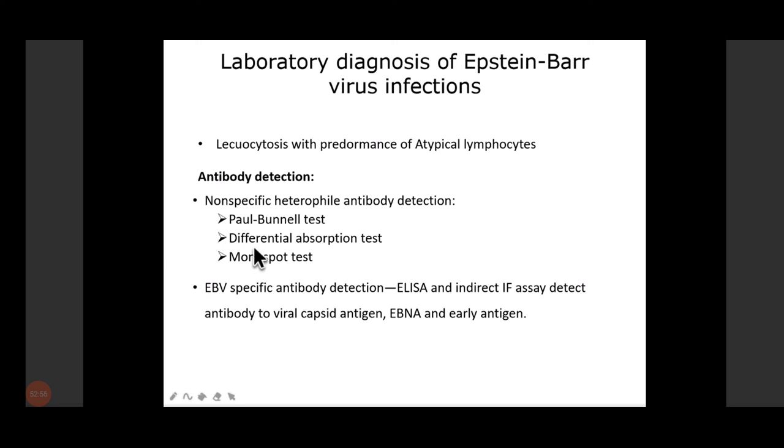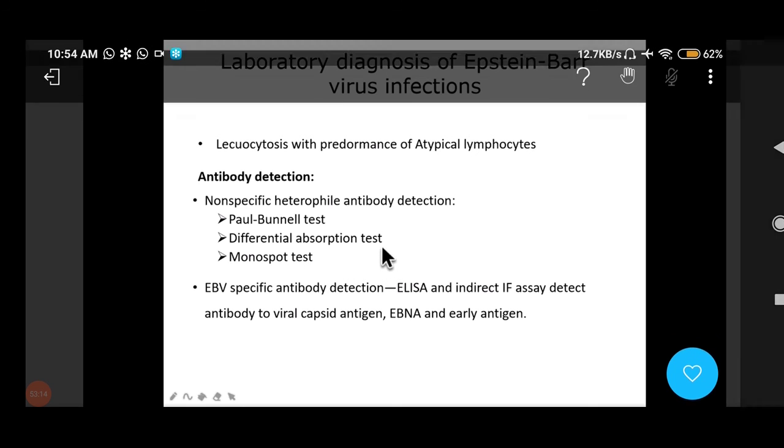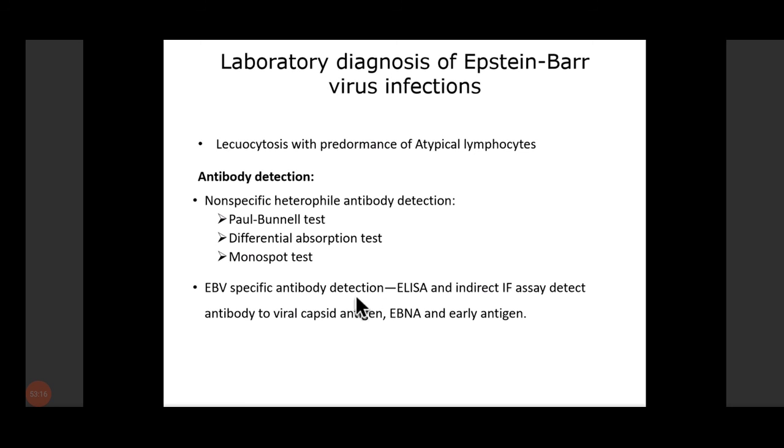So we look for the absorption of agglutinin with guinea pig kidney cells or ox red cells, right? If antibodies are because of EBV, they will be absorbed by the ox red cells. If the antibodies are not because of EBV, they are because of Forssman antibody. Forssman antibodies are induced by the injection of horse serum, and if it is because of that, then the Forssman antibodies are agglutinated by the kidney